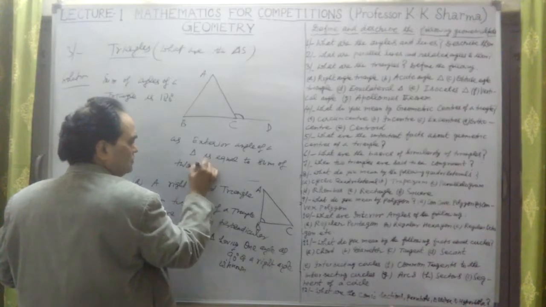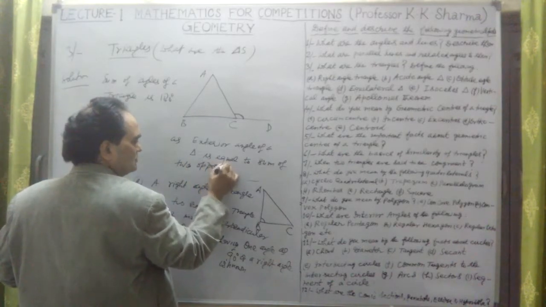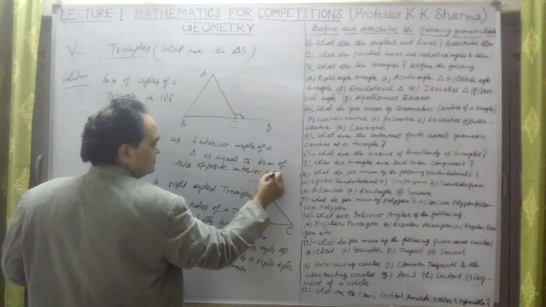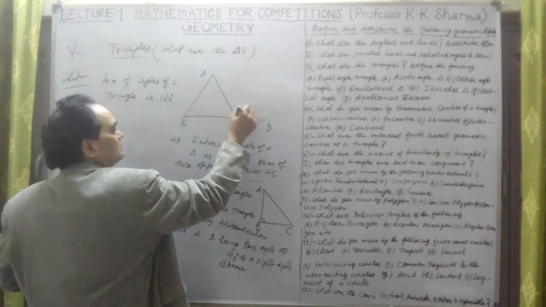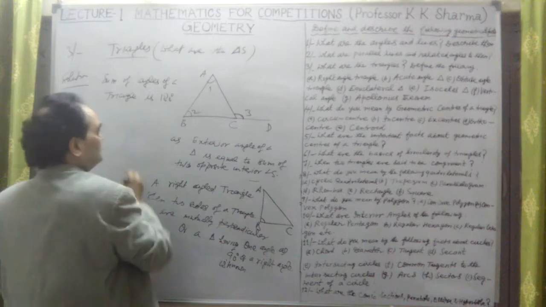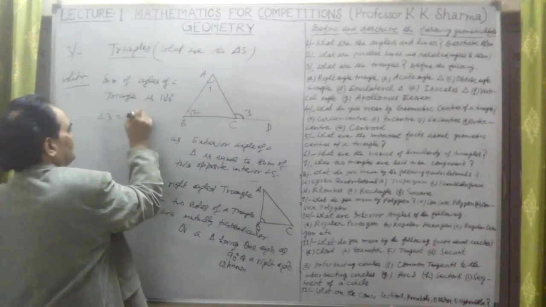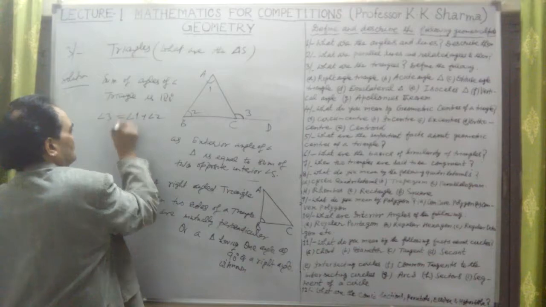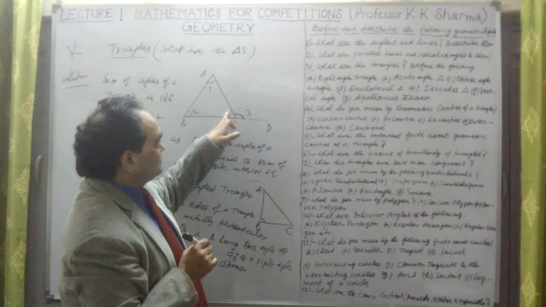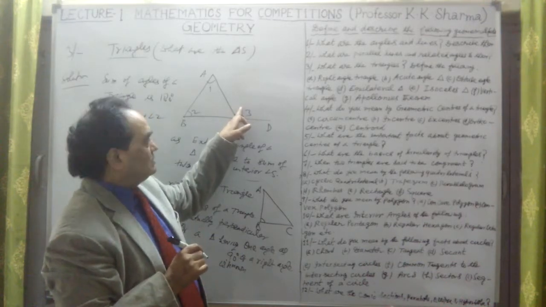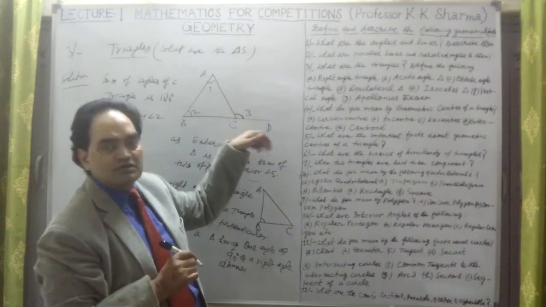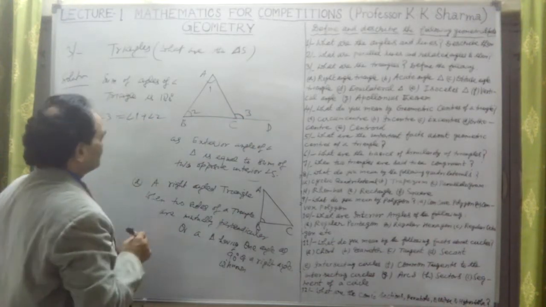Let me take this as angle 3, this as angle 1, and this as angle 2. Angle 3 is equal to angle 1 plus angle 2. This angle plus this angle is 180 degrees because it is a straight angle.